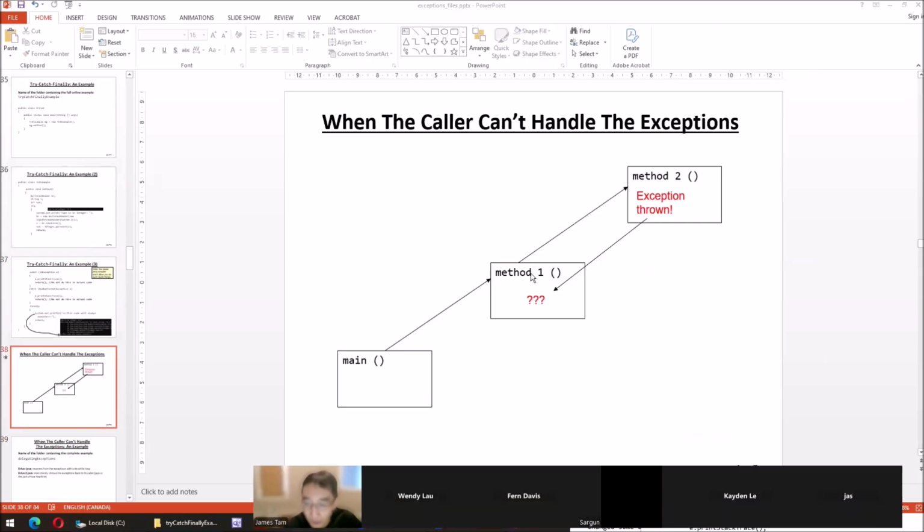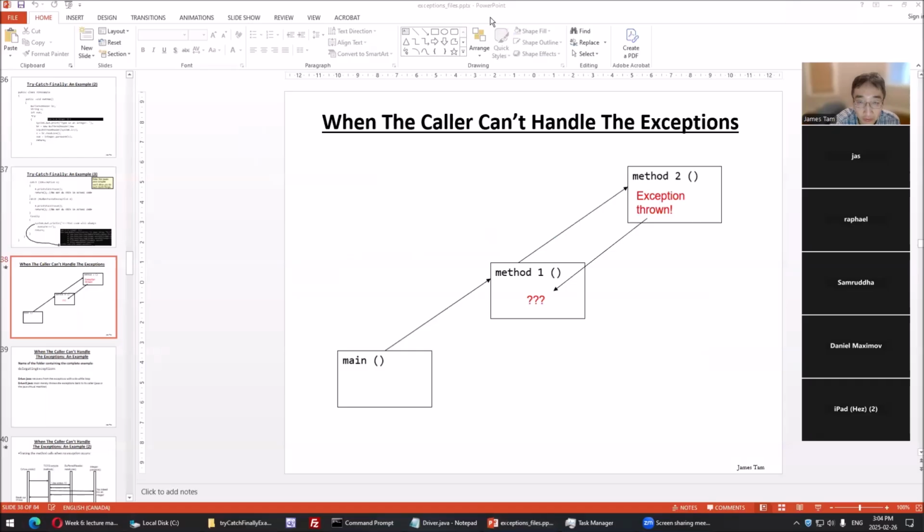What if we have this method and it's calling something where an exception can occur, but in method one, the person writing this class doesn't know how to handle it? What can we do here? And there are different ways of handling this. So this is introducing the other. Where I left off last day was here.